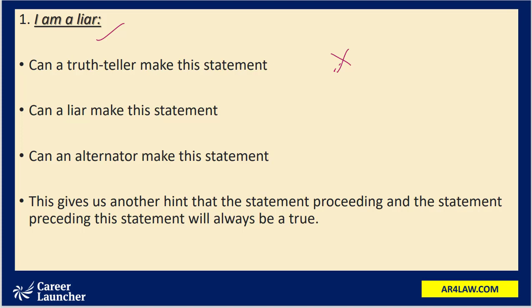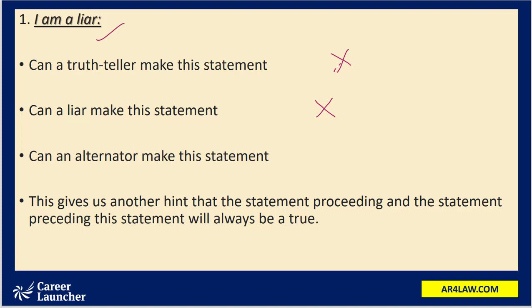So a liar cannot make a statement like "I am a liar" because they are supposed to lie. So even a liar cannot make a statement like this. Can an alternator make this statement? Yes, because a person in the category of alternator can speak truth as well as speak a lie. An alternator can lie at some times, and speak truth at other times.